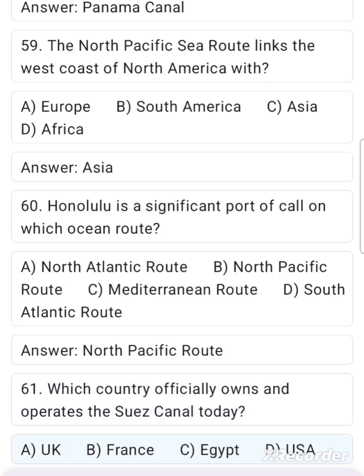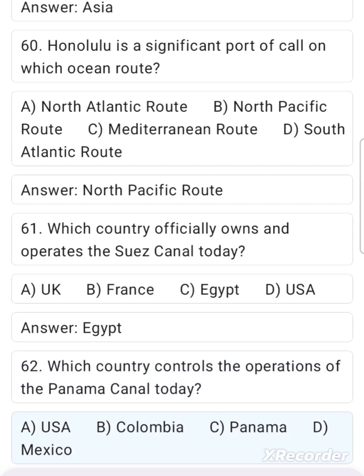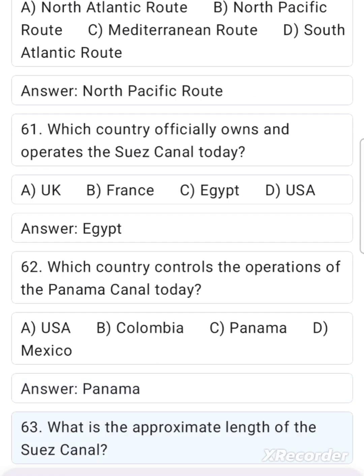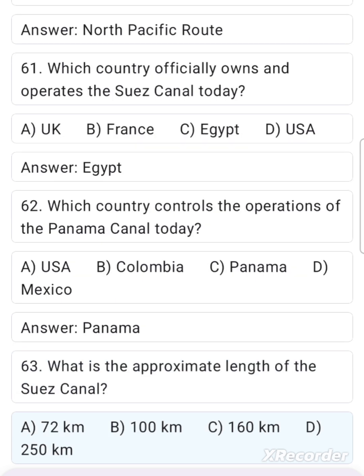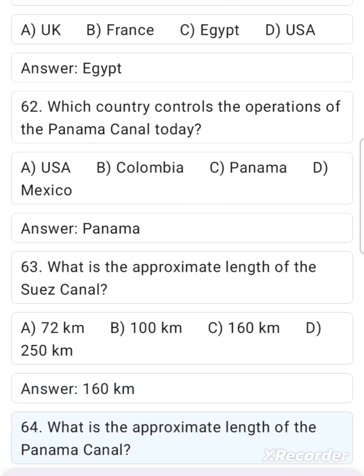61. Which country officially owns and operates the Suez Canal today? A. UK. B. France. C. Egypt. D. USA. Answer: Egypt. 62. Which country controls the operations of the Panama Canal today? A. USA. B. Colombia. C. Panama. D. Mexico. Answer: Panama. 63. What is the approximate length of the Suez Canal? A. 72 kilometers. B. 100 kilometers. C. 160 kilometers. D. 250 kilometers. Answer: 160 kilometers. 64. What is the approximate length of the Panama Canal?